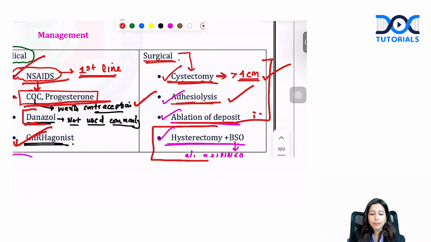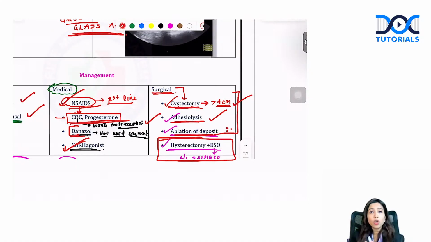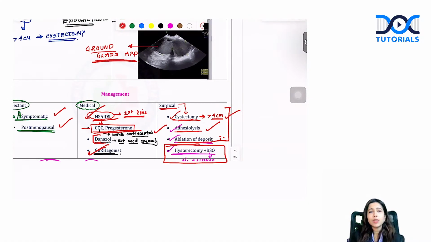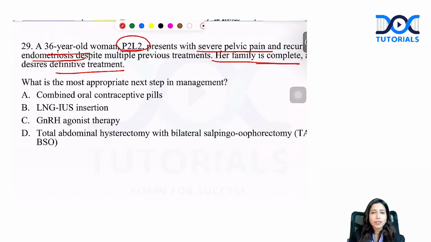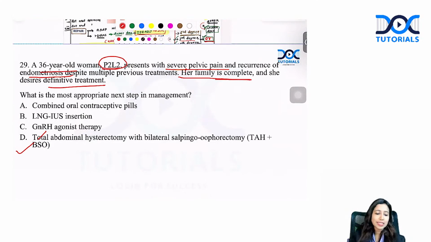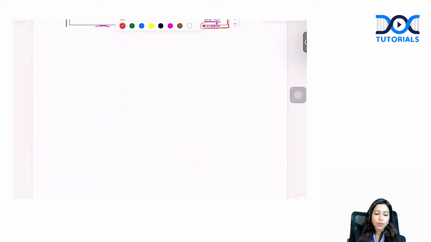But what is the definitive management? The definitive management, or the last resort after everything fails, when she wants something definitive, is going to be hysterectomy with bilateral salpingo-oophorectomy. We don't commonly do that. We very rarely go ahead with this surgery, but as a last resort, as a final thing, we can go ahead with TAH and BSO, such as in this question. The answer is TAH plus BSO for the patient.